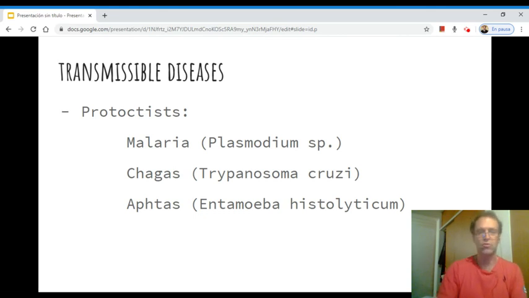The question we were talking about before, in many of these examples: is malaria the same as Plasmodium? Is Chagas the same as Trypanosoma? Obviously, what all these diseases have in common is that to be able to suffer malaria, you must be in touch with the Plasmodium. To be able to suffer from Chagas, we must be in touch with Trypanosoma. That is, these organisms must be in or on your body. This is a must, of course, in any of these cases.